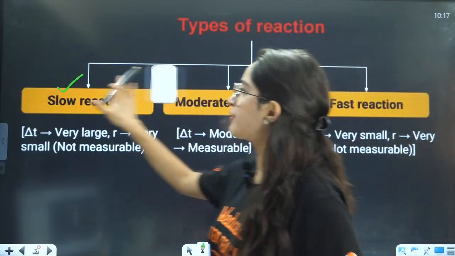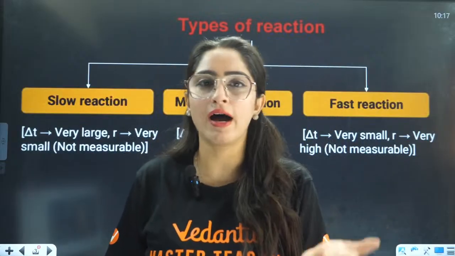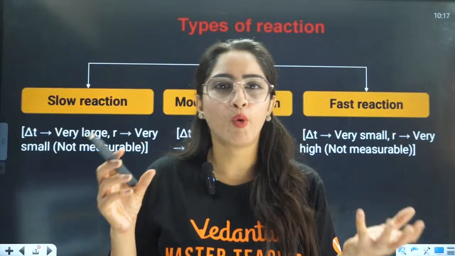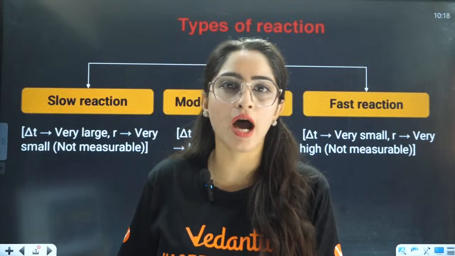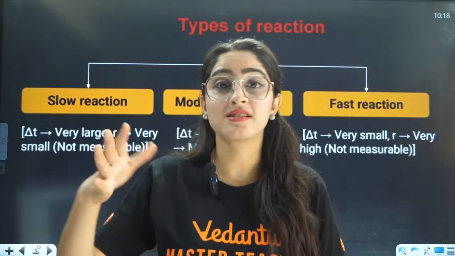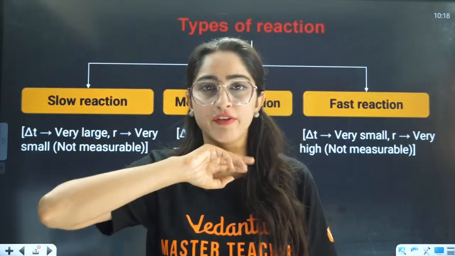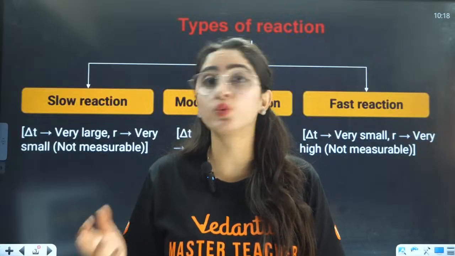If I talk about a very slow reaction, take the rusting of iron. You have some iron board or iron utensil, iron jar, iron stick. Now, if you bought that iron stick, will it get rust within 1 day or within 1 hour or within 2 hours?